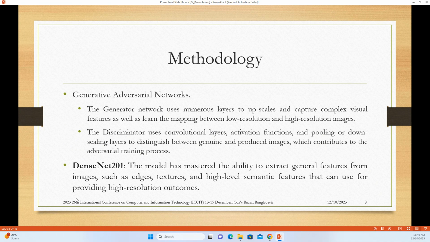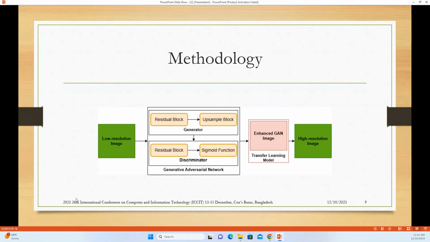DenseNet 201: the model has mastered the ability to extract general features from images such as edges, textures, and high-level semantic features that can be used for providing high-resolution images. There are so many transfer learning models such as VGG, Inception version 3, and ResNet. But one of the major advantages of DenseNet 201 transfer learning is that it can reuse features, and it can work with small datasets.